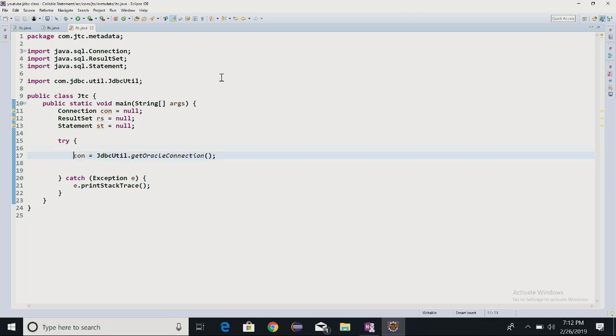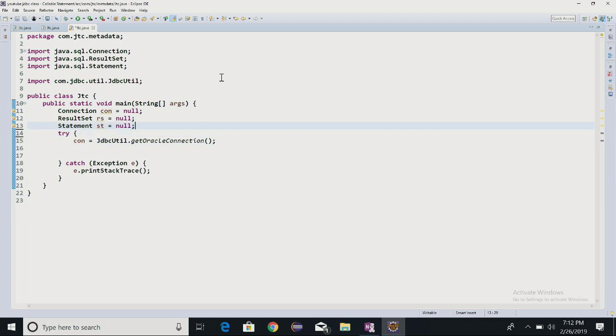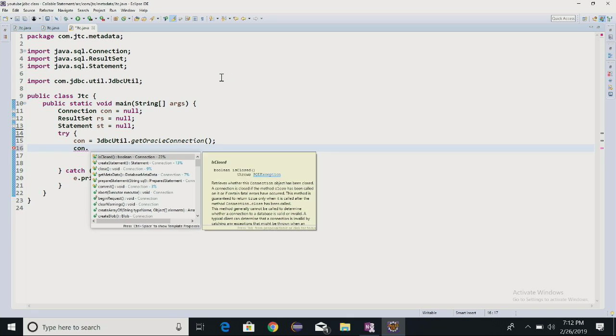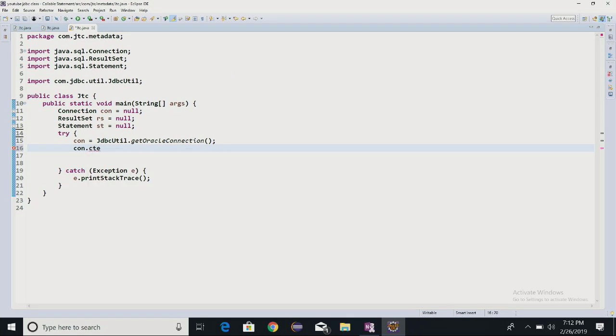Again, you are writing it inside this. Now I am writing con dot here, you see, create a statement, and this one is just returning the st.